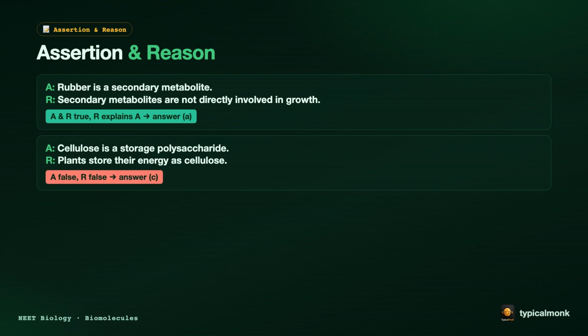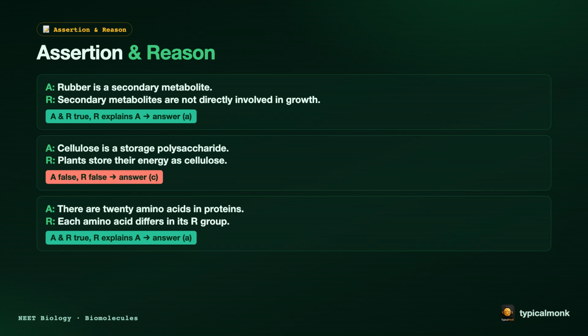Second, A, cellulose is a storage polysaccharide. R, plants store their energy as cellulose. Here A is false, and R is also false. So the answer is C. Third, A, there are 20 amino acids in proteins. R, each amino acid differs in its R group. Both are true, and R explains A, so the answer is A.